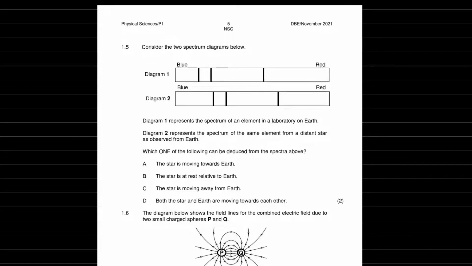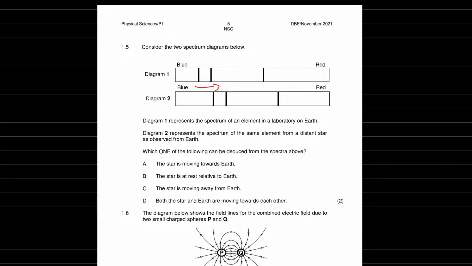Next question, 1.5. Consider the two spectrum diagrams below. Diagram 1, we've got a line here near the blue spectrum and then one further down to the red. Diagram 2, it's the same lines, right? But we can see it shifted slightly towards the red side of the spectrum, which means a red shift occurred, which means that this object's moving away from Earth.